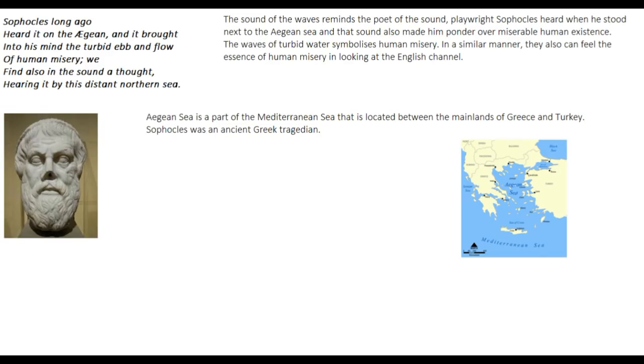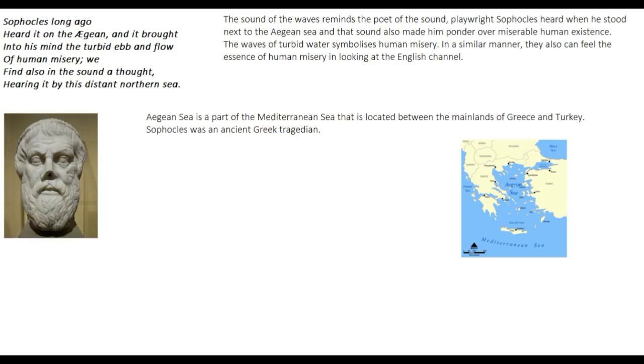Okay, so just like the Dover Beach is located between France and England, this Aegean Sea was located between Greece and Turkey. So there is a kind of parallel between the two seas. Now what the poet is doing here is drawing a parallel between him and this Greek tragedian Sophocles. He's comparing himself with Sophocles and saying that long, long ago, Sophocles also heard the same sound.